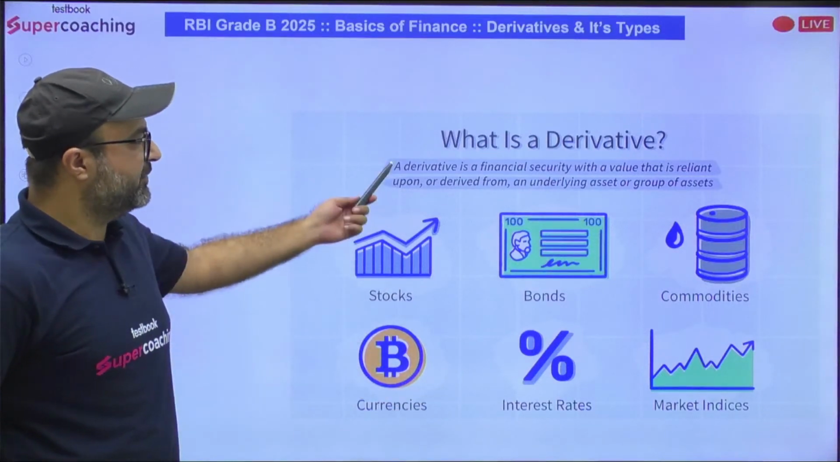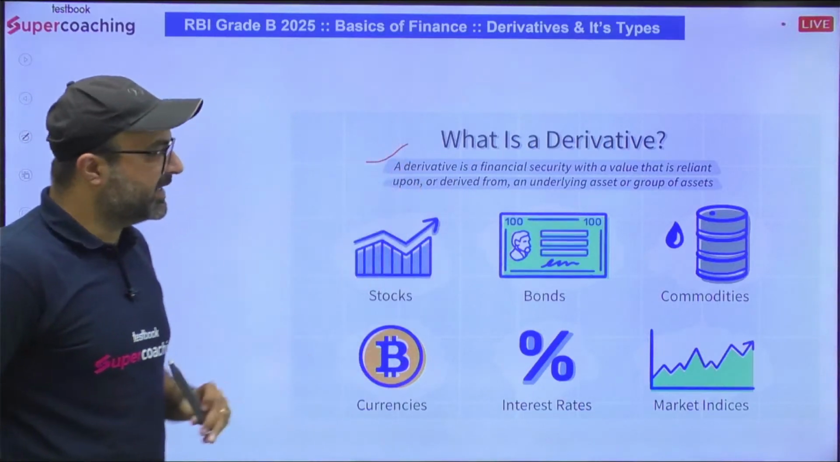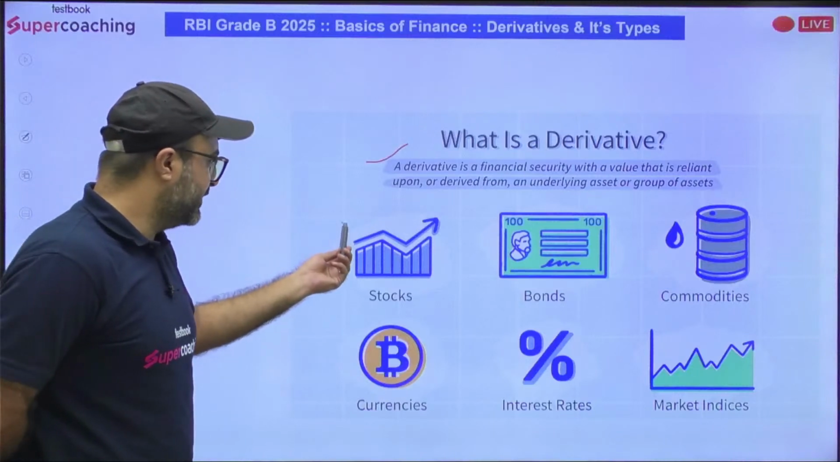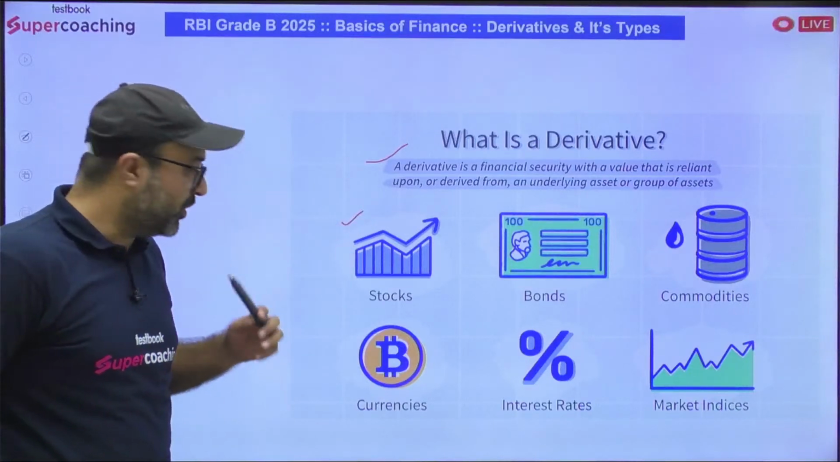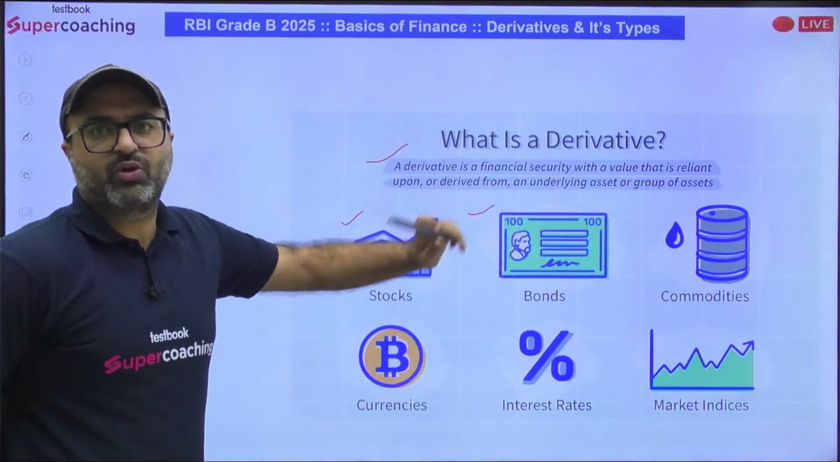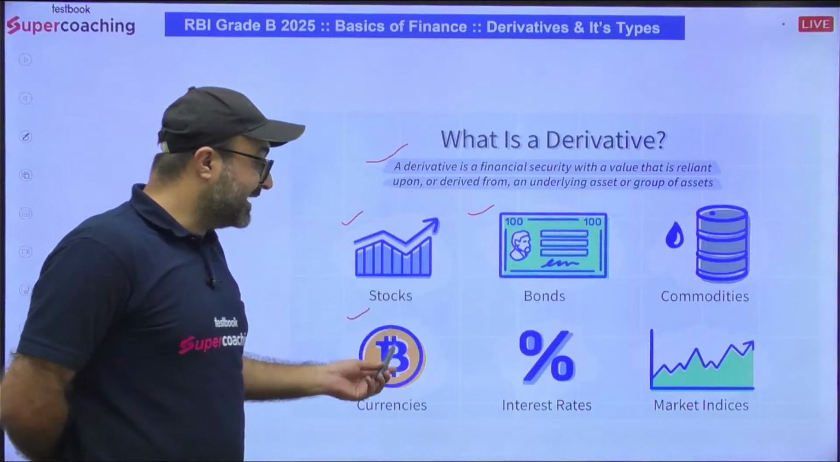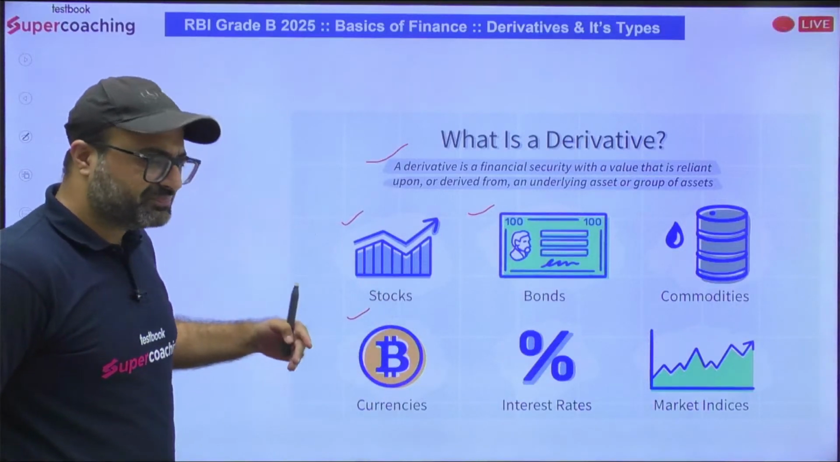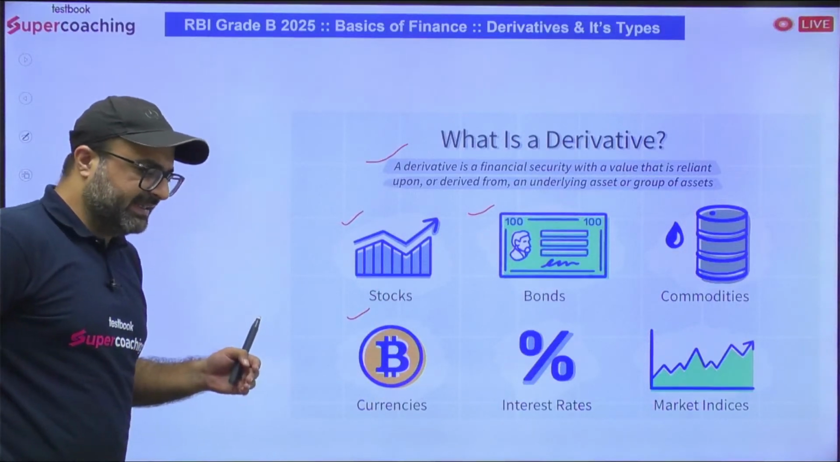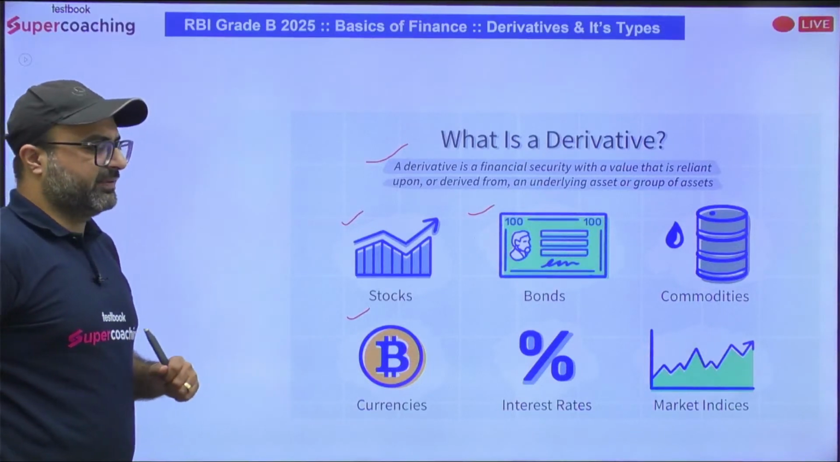So a derivative is a financial security with a value which is related to the underlying asset. We can have a derivative for equity shares, that is stocks. We can sign a derivative for bonds, even for commodities, gold or crude oil. Then we have currency. I'm talking about not only the actual currency, but also the cryptocurrencies, such as Bitcoin.